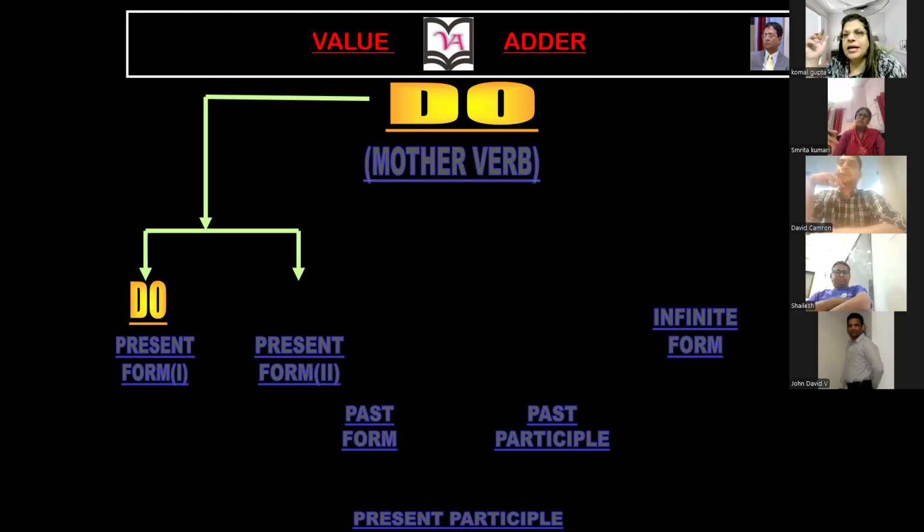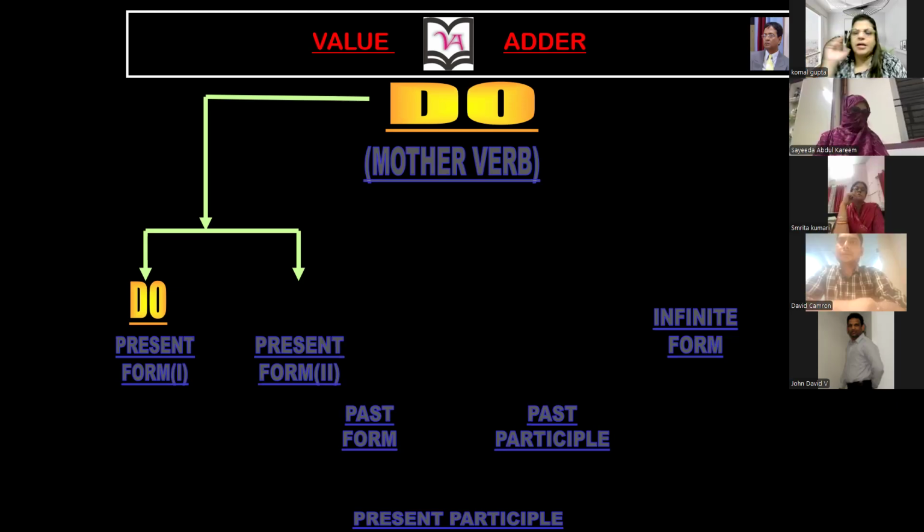There are verbs which end with letter S. There are verbs which end with letter CH, for example, watch, watches. How to make the present form 2 of it? Add ES, so watches. So I have given some examples. At least these 3 or 4 examples you can keep in your mind for how to make the present form 2.